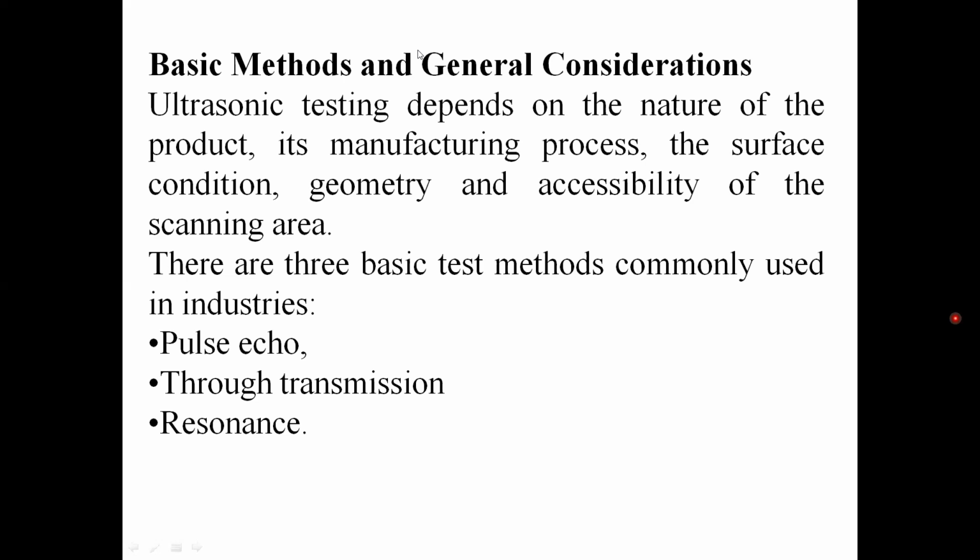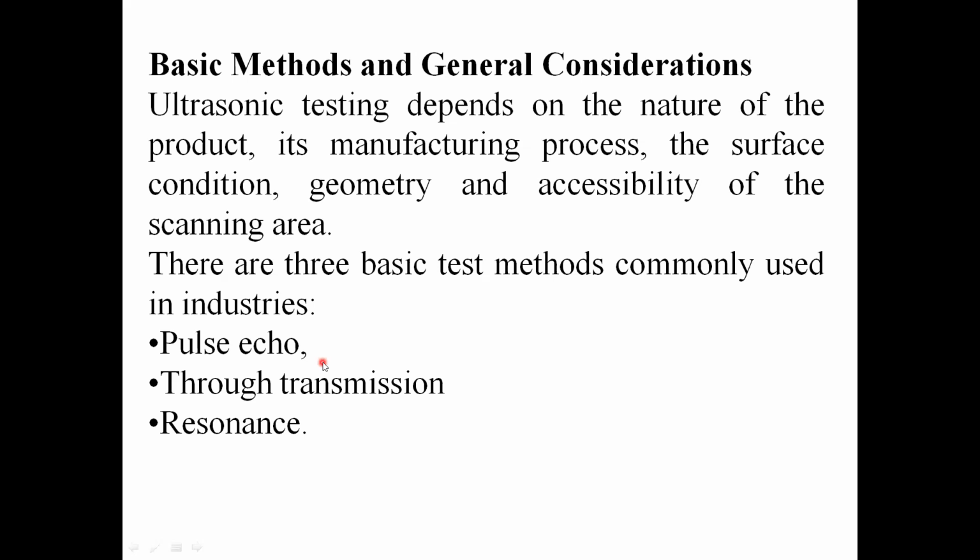Here we have three methods for conducting the ultrasonic test: pulse echo method, through transmission method, and resonance method. The commonly used methods are pulse echo and through transmission. These two methods are mainly meant for finding defects in the object. The resonance method is mainly used for finding the thickness of the material and also the properties of the material. Generally we use the pulse echo and through transmission methods.